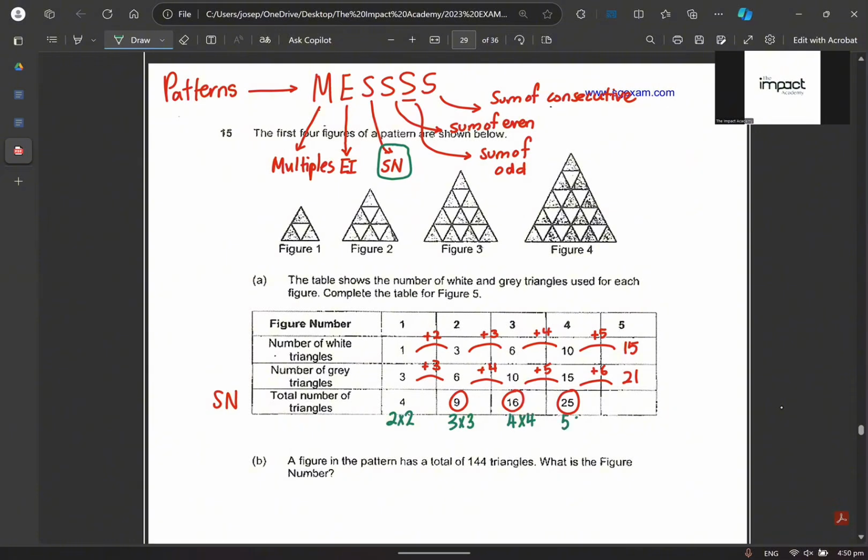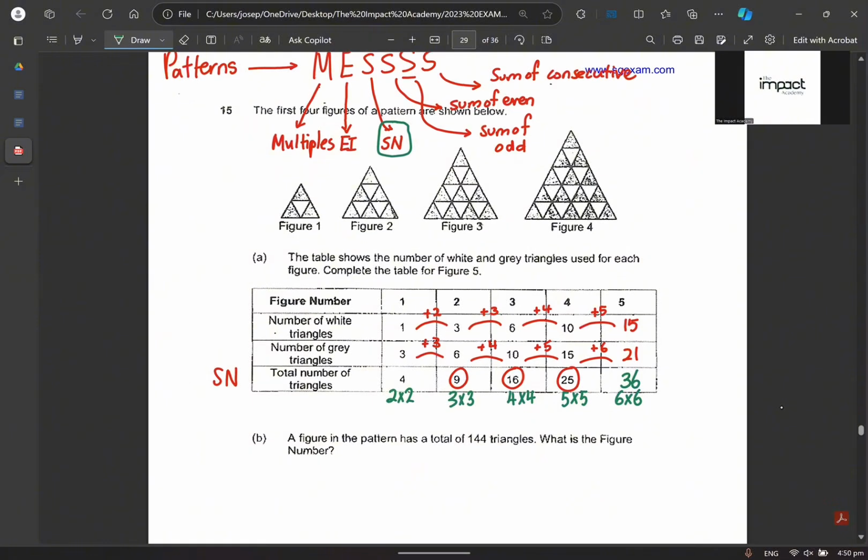25? 5 times 6. 5 times 5. The final one must be? 56. Isn't that true? And this is extremely, extremely important. Why? Because it really helps you to see. It helps you to find any pattern number.